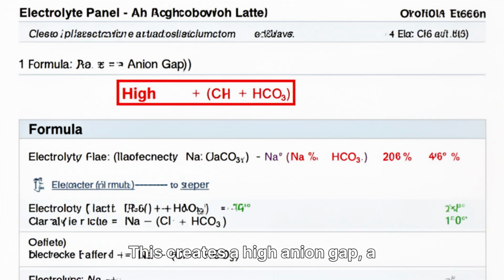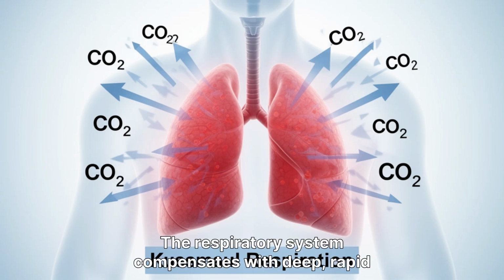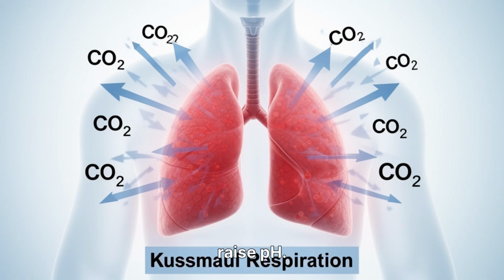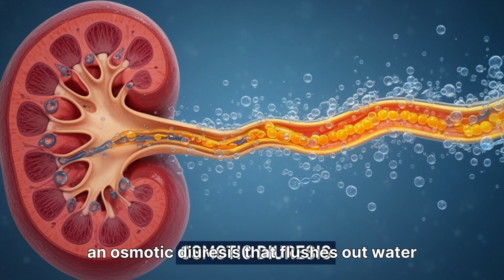This creates a high anion gap, a key diagnostic clue that unmeasured acids are present in the blood. The respiratory system compensates with deep, rapid Kussmaul breathing to expel carbon dioxide and raise pH. Simultaneously, severe hyperglycemia overwhelms the kidneys, causing an osmotic diuresis that flushes out water and electrolytes.